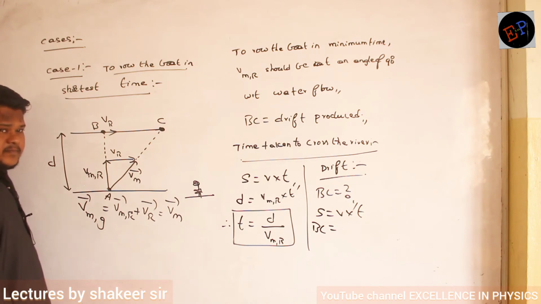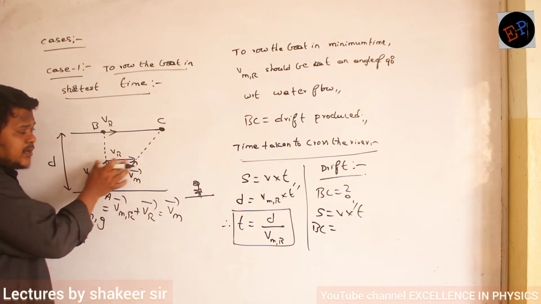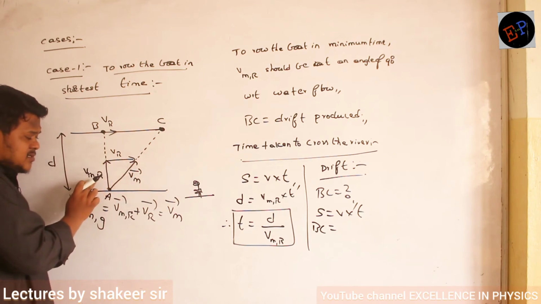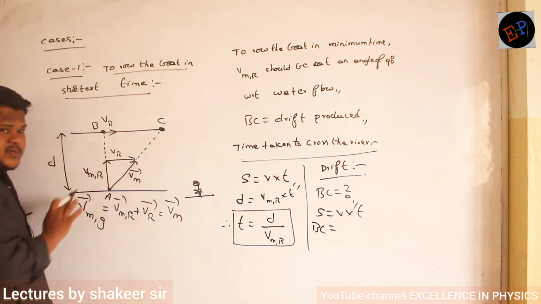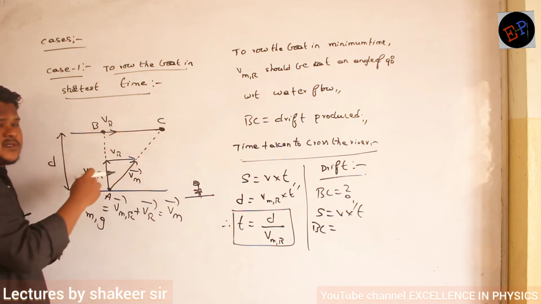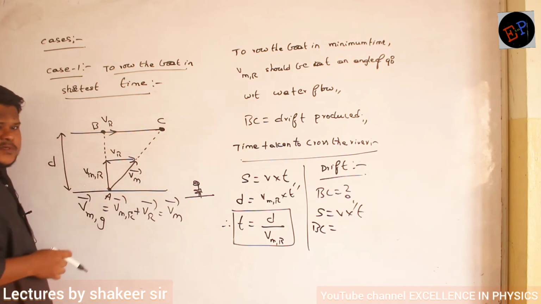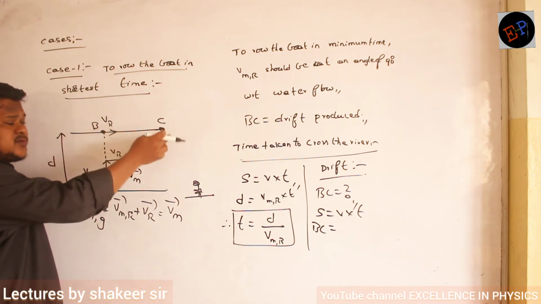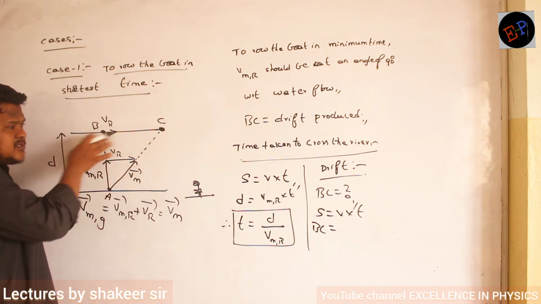Which velocity? Velocity of river only I have to take. I am not concerned about this velocity, I am not concerned about this velocity. Because to move in horizontal direction, which velocity is responsible? This velocity is responsible. So why does the drift happen? Only because of river velocity. River is pushing him, no?